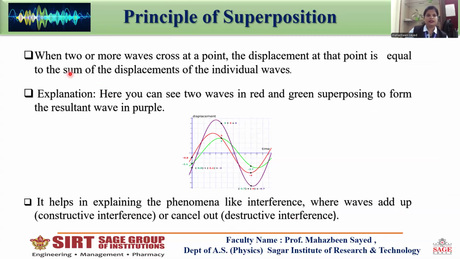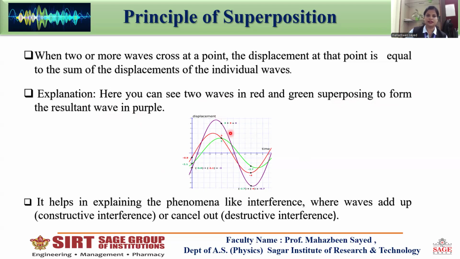In other words, when two or more waves cross at a point, the displacement at that point is equal to the sum of the displacements of the individual waves. Here you can see two waves, red and green, superposing. Both are superposing at a point and form a resultant wave in purple color.